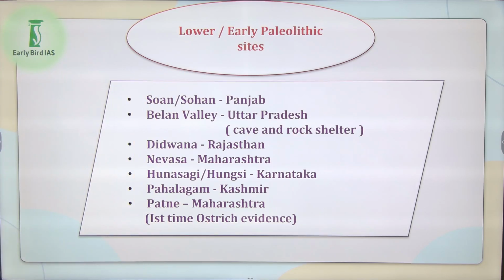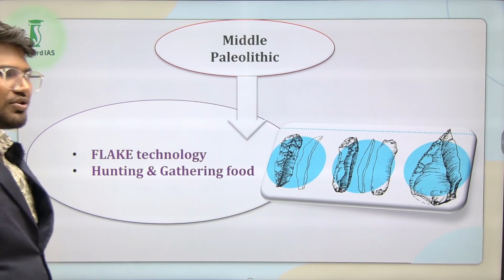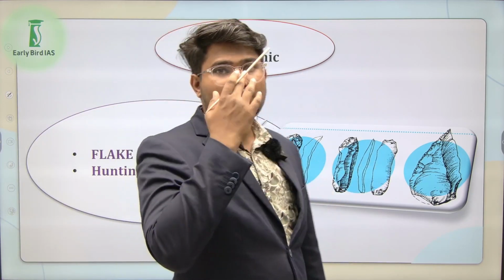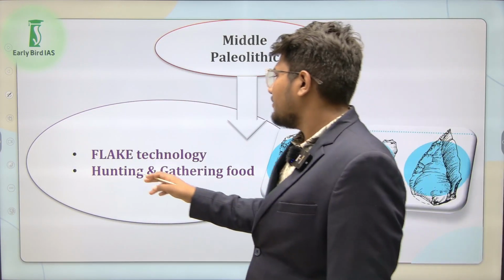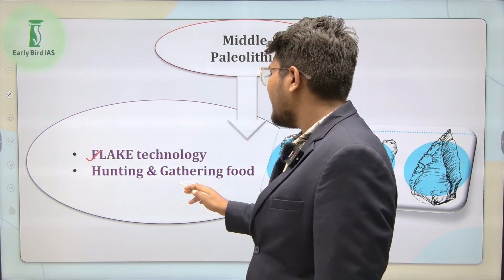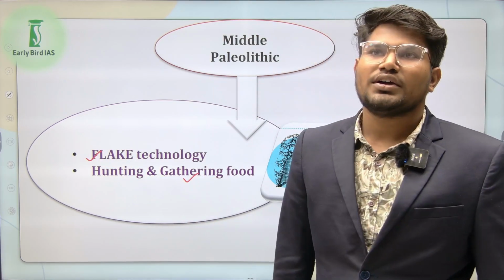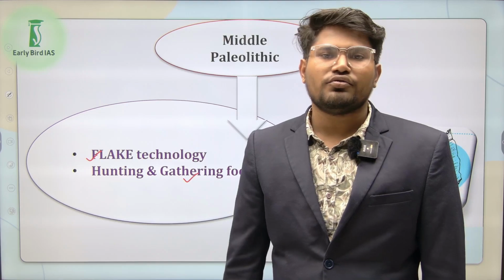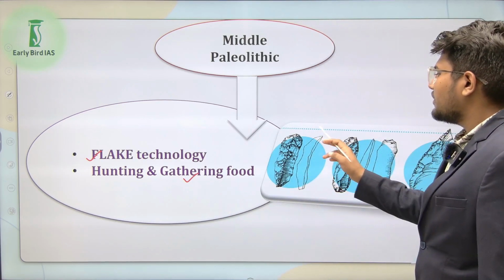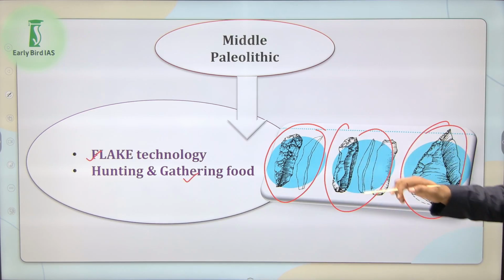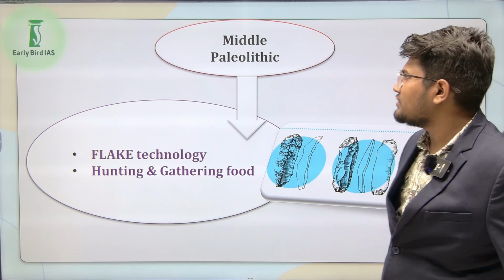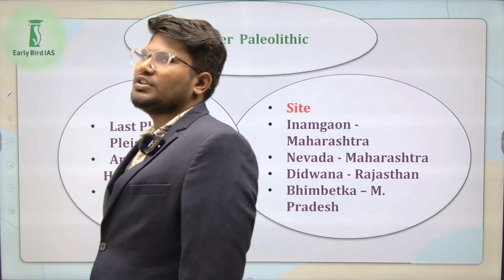The next one is Middle Paleolithic Age. In Middle Paleolithic Age, humans started hunting with flake technology, and they were also food gatherers. They used tools like this, and like this, in Middle Paleolithic Age. The last one is the Upper Paleolithic Age.